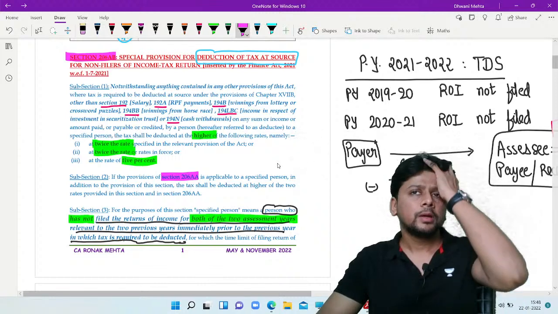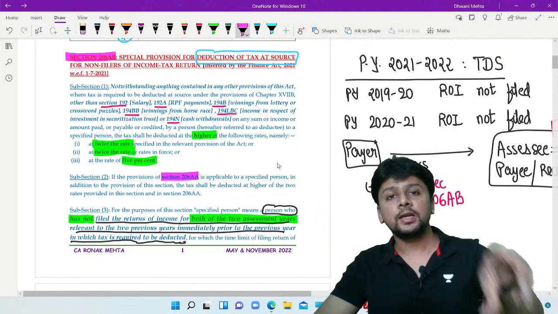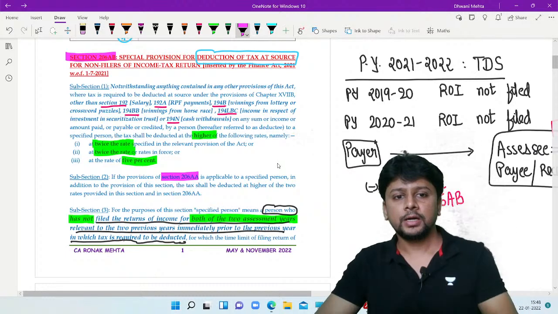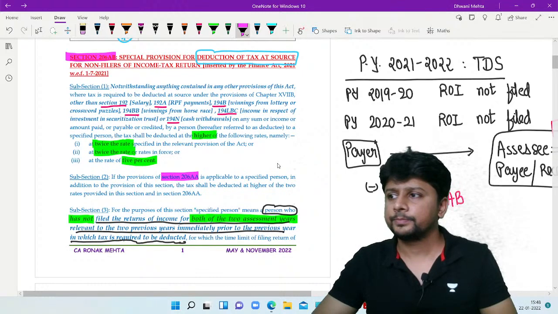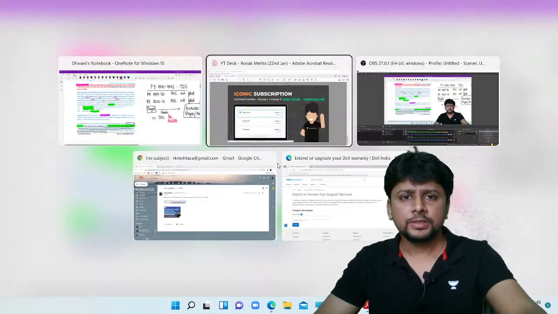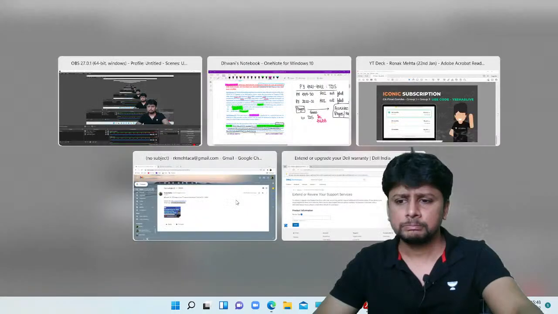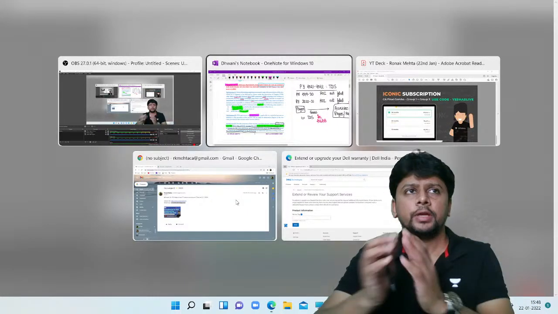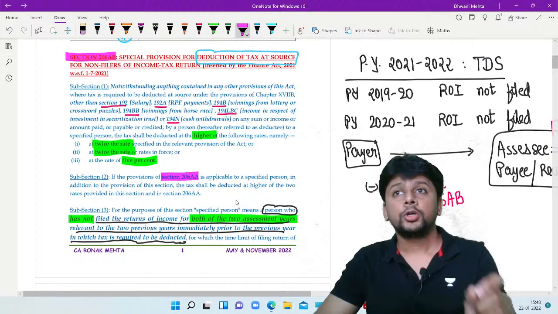What if the person is a non-filer of return of income for the past 2 years, as well as in the current year does not submit his permanent account number? So if you don't submit your permanent account number, 206AA will get attracted.